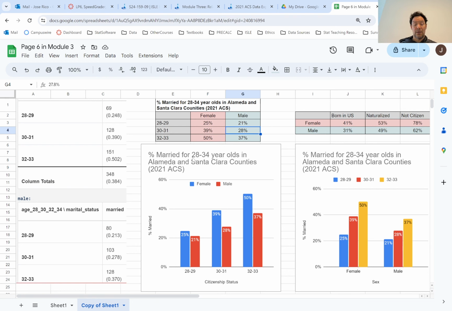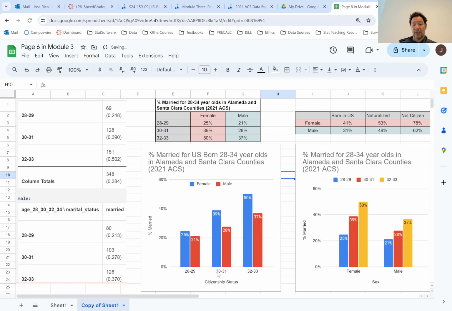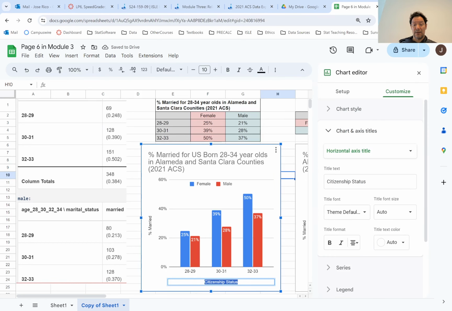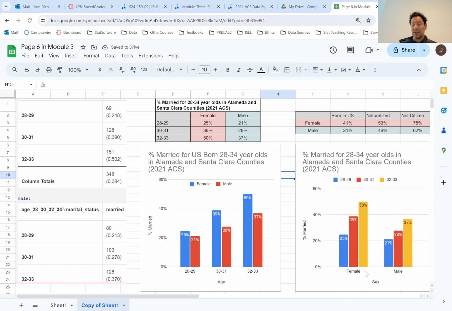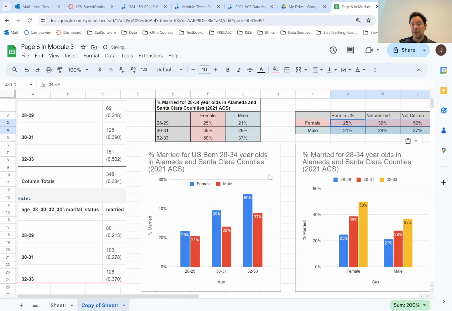So this is the percent married for US born 28 to 34-year-olds. And this is not citizenship, this is not their age, and this is their sex. These numbers here aren't correct. I could copy them and paste them transposed over to here. So now they're correct.